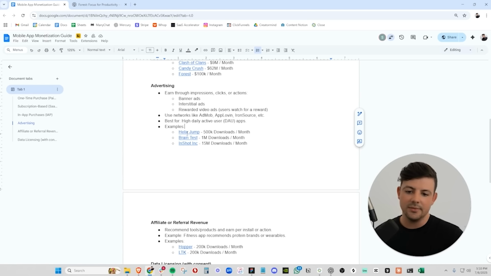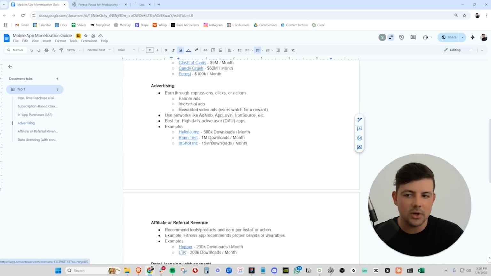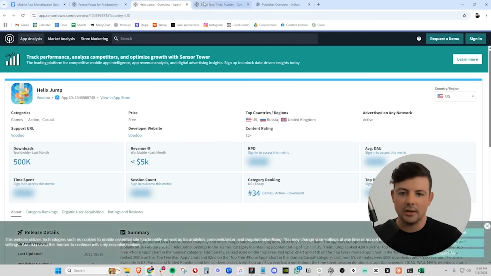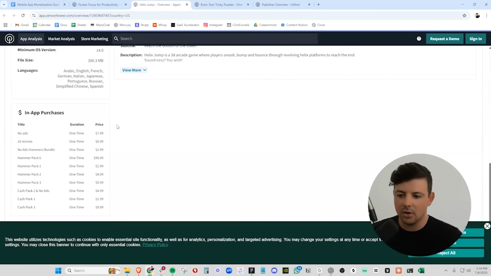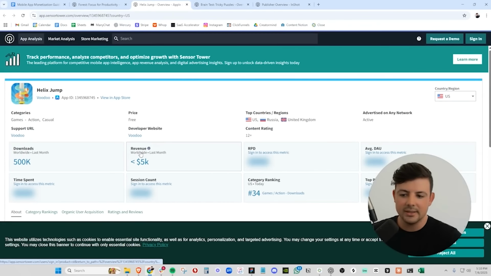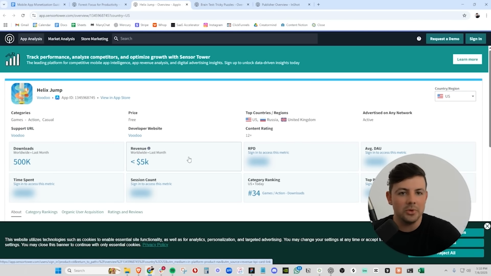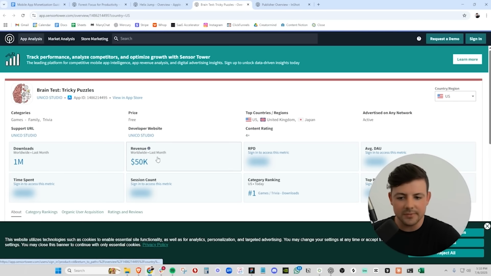Some great examples of this are Helix Jump. And again, all these are games. Brain Test, InShot, all of these apps you can see are primarily monetizing through ads because they have a ton of downloads. We can see on Sensor Tower that they have a ton of downloads, but almost no revenue. 1 million downloads, only 50K in revenue.